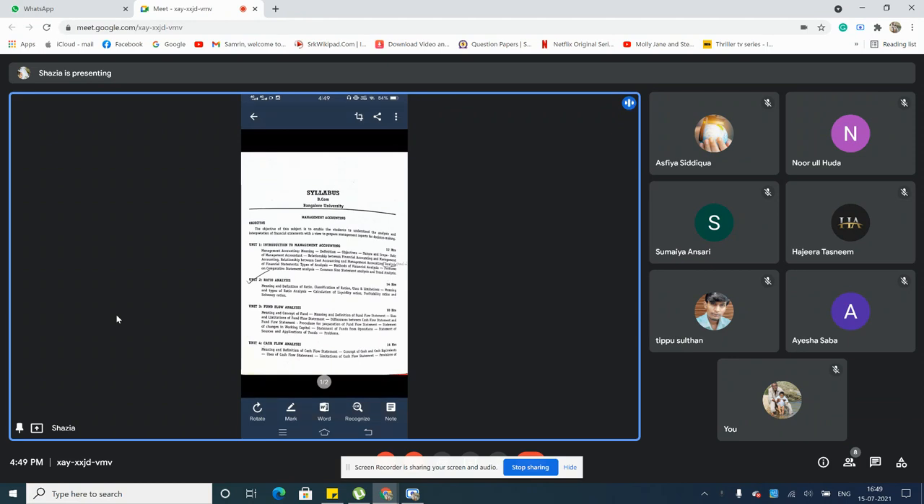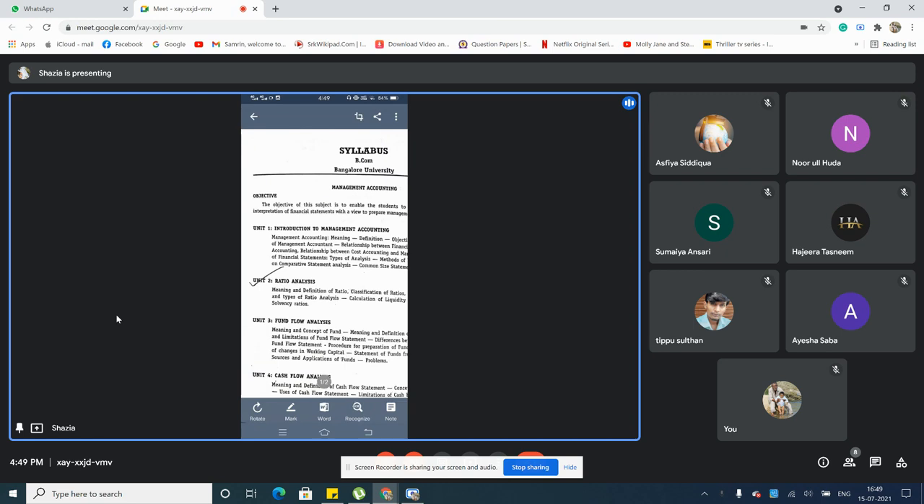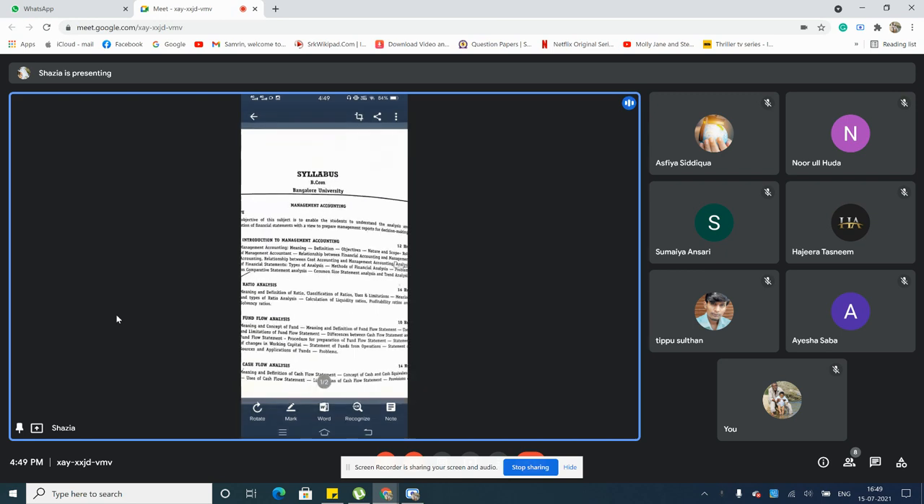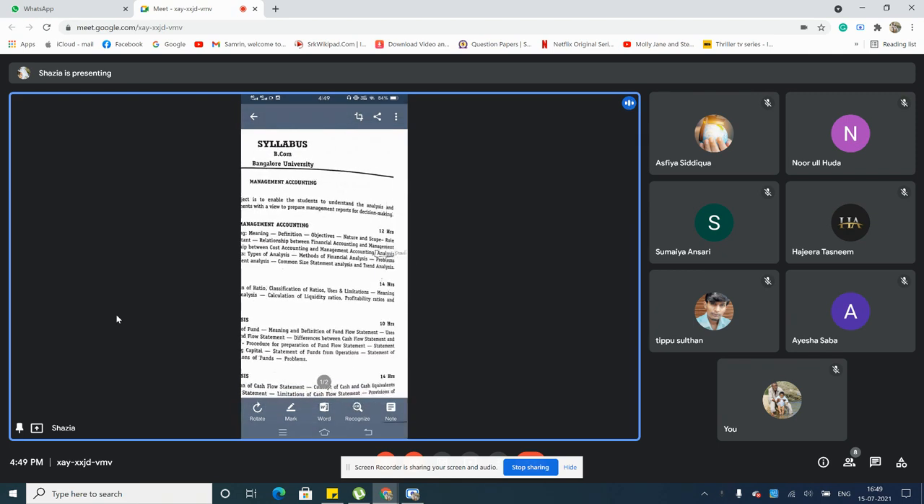Then statement of changes in working capital. Again, working capital problems will come, because in fund flow statement the main concept is you will be doing the sums on the basis of working capital. It is a calculation of working capital. Then, after which, you will be preparing statement of funds from operation. These are the steps. First step is preparation of funds flow statement.